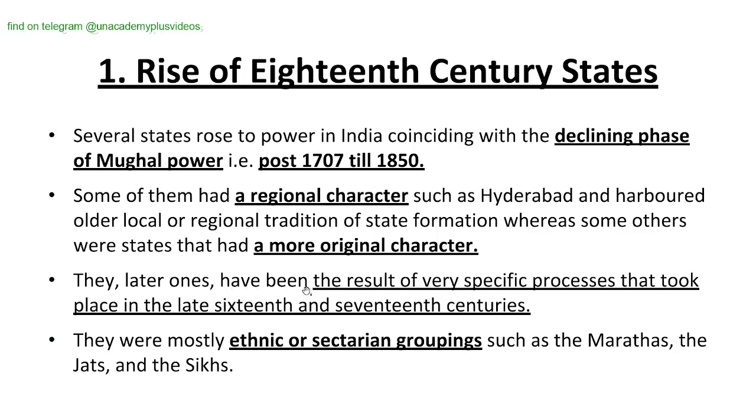The latter were the result of very specific processes that took place in the late 16th and 17th centuries. They were mostly ethnic or sectarian groups such as the Marathas, the Jats and the Sikhs. These groups came into power, which gave it the more original character.